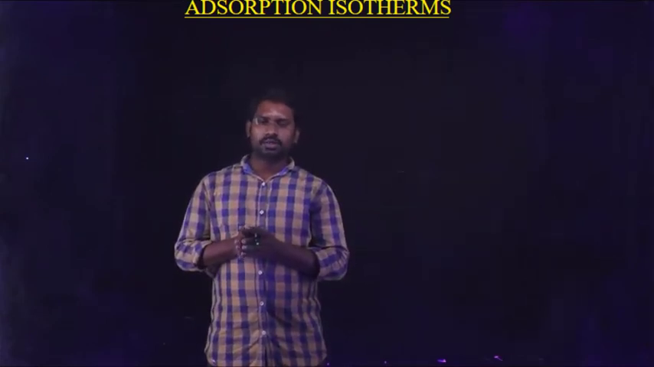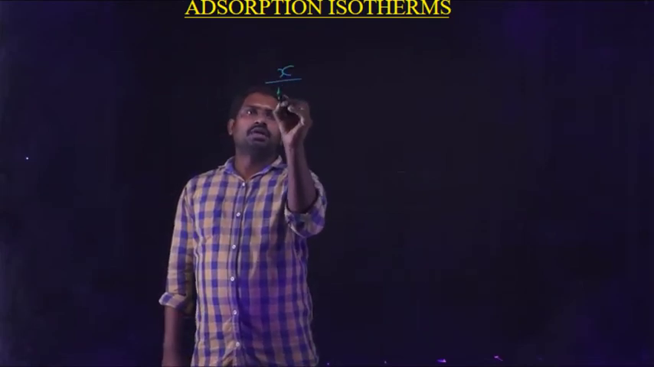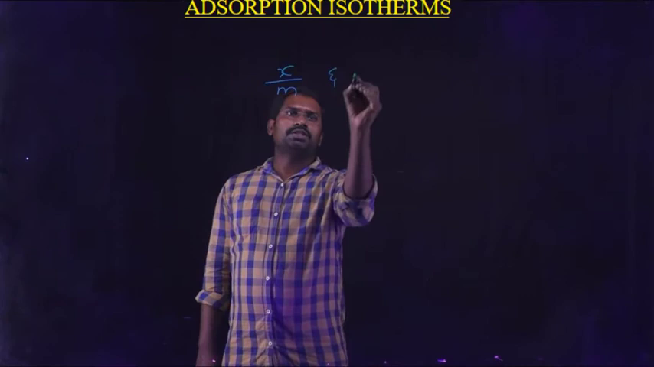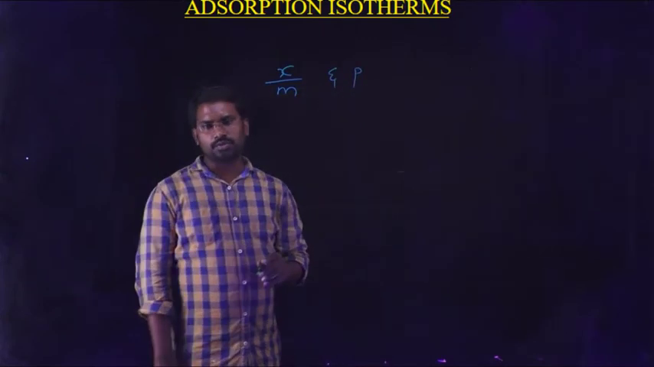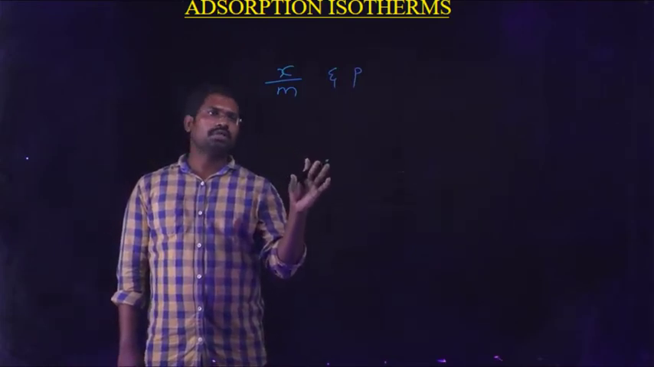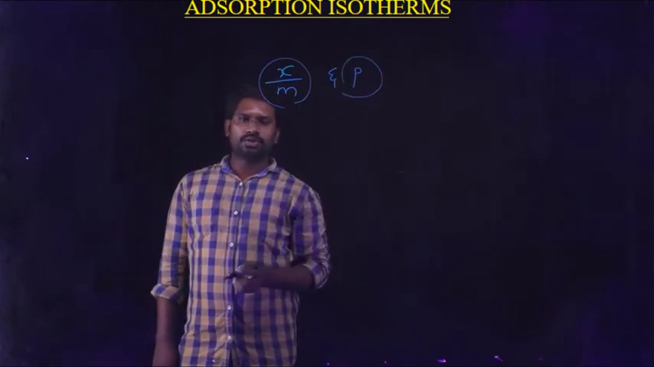Students, till now we discussed what adsorption is and the main classification of adsorption, physical adsorption and chemical adsorption. Next one, adsorption isotherms. These are graphical representations which give the relation between the extent of adsorption, x by m, versus pressure. That is known as adsorption isotherms.